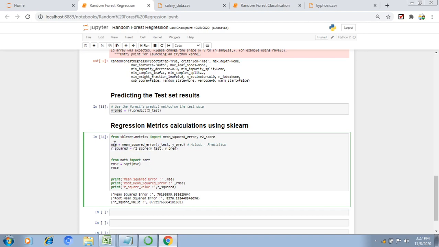Once we have the mean squared error, we can calculate the root mean squared error. Here I'm applying the square root to the MSE, then I will get the RMSE. Similarly I'm displaying all the metrics here: MSE, RMSE and R square. These three metrics I'm displaying here. Using these metrics we can identify how much error is in our model and how efficient our model is. 0.92 means our model accuracy is 92%.